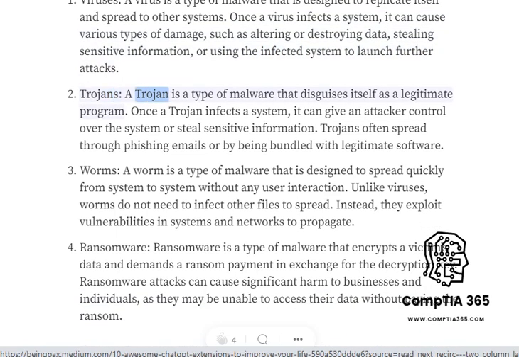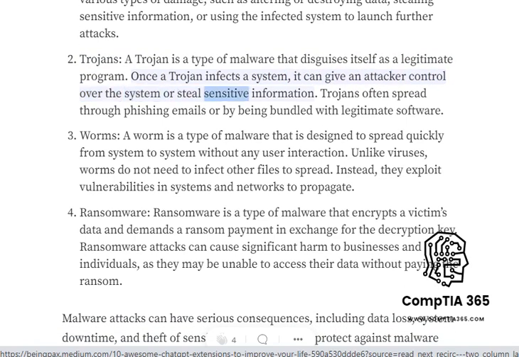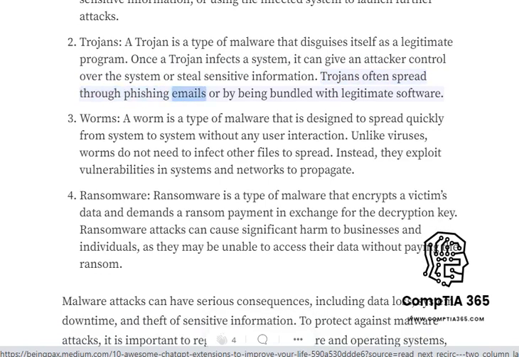Trojans. A Trojan is a type of malware that disguises itself as a legitimate program. Once a Trojan infects a system, it can give an attacker control over the system or steal sensitive information. Trojans often spread through phishing emails or by being bundled with legitimate software.